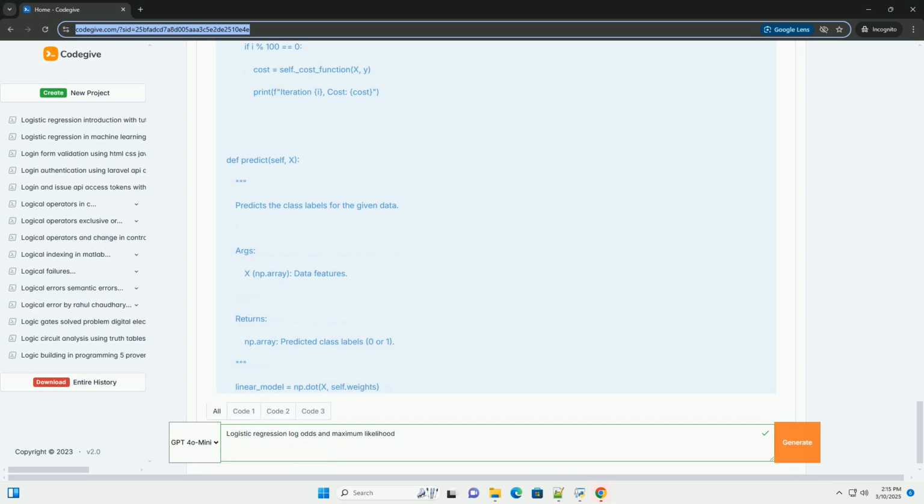This tutorial provides a solid foundation for understanding logistic regression, log odds, maximum likelihood estimation, and how to implement it from scratch. Remember to adapt the code and concepts to your specific data and problem. Good luck.